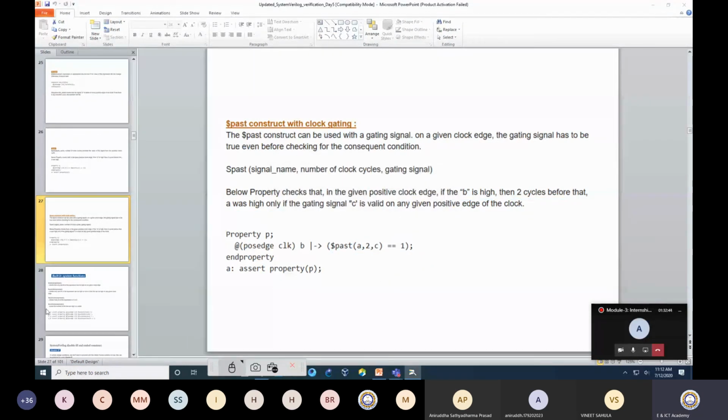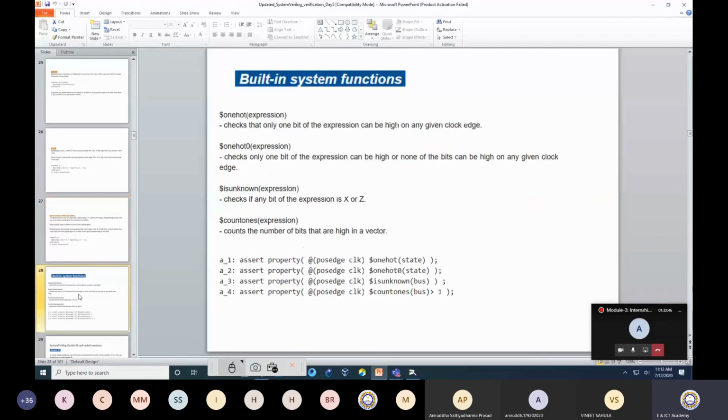Okay. Now, some built-in system functions that I would like to cover. This is also very important. One hot expression. The one hot expression checks that only one bit of the expression can be high on any given clock edge.